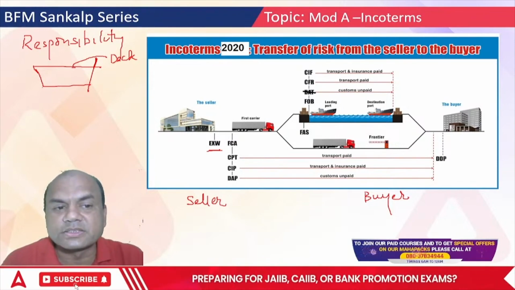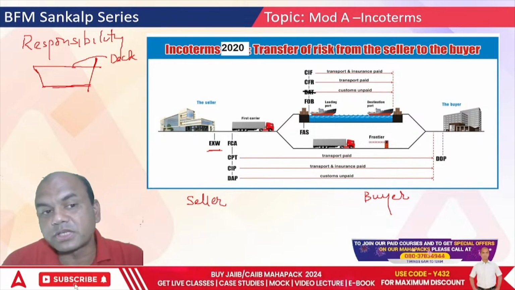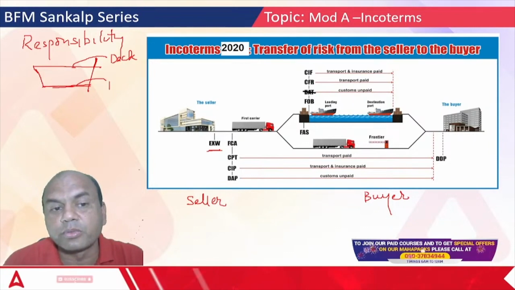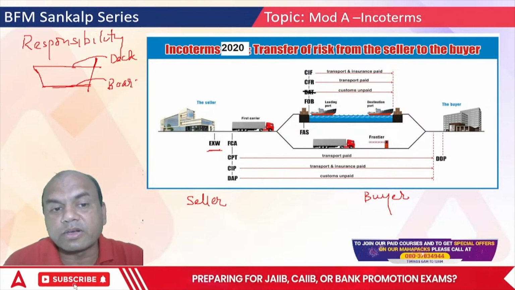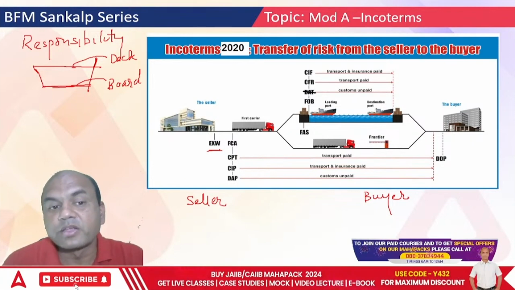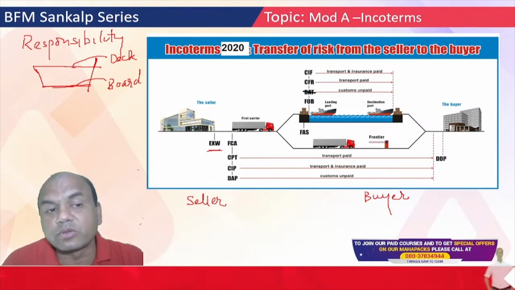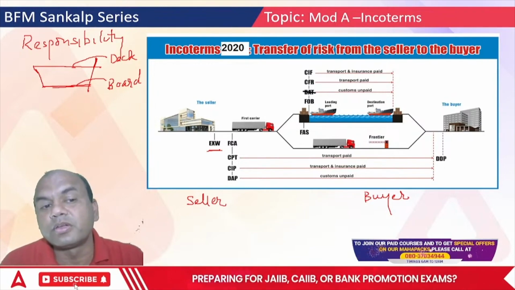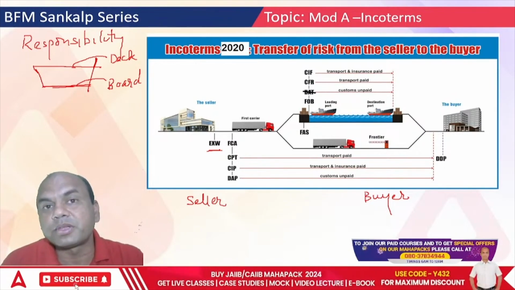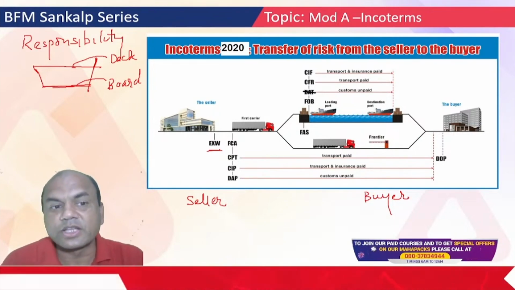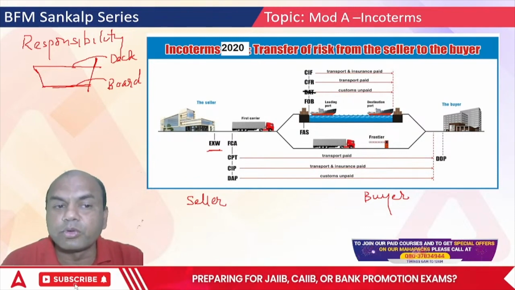And board means this lower part, board. Material or goods are always loaded in the ship below. Goods are always loaded on the board. They are never loaded on the deck. So on board means the goods are loaded on this lower part. Otherwise, what will happen if they are loaded above and people are below? They fall down on the people. Logic, isn't it? So that's why they are always loaded on the board below.